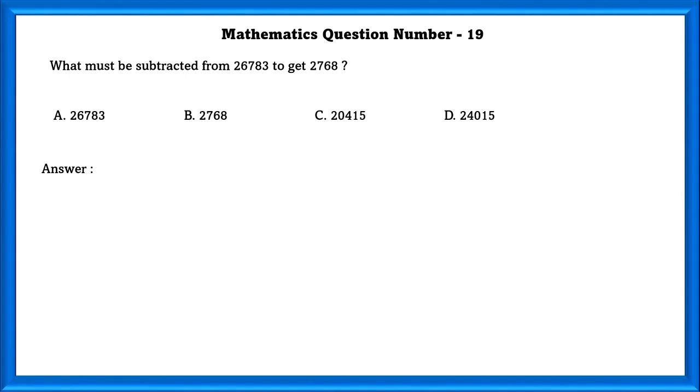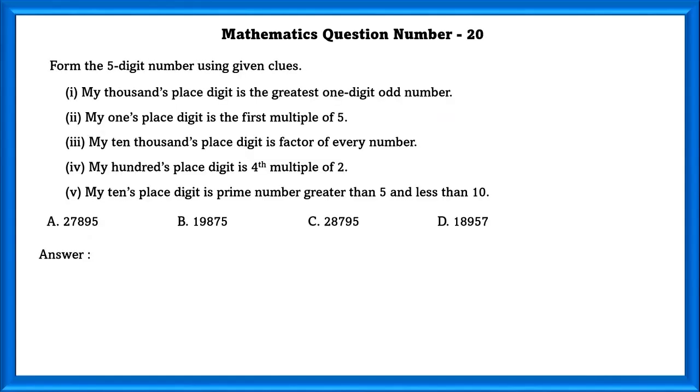Mathematics question number 19. What must be subtracted from 26,783 to get 2,768? 26,783 minus x is equal to 2,768. x is equal to 24,015.